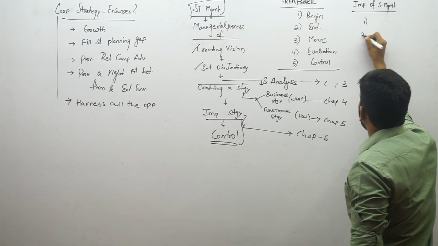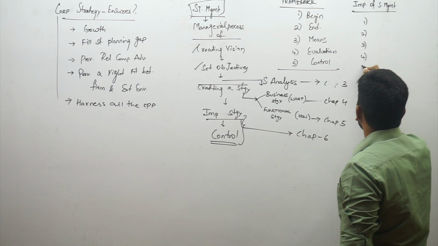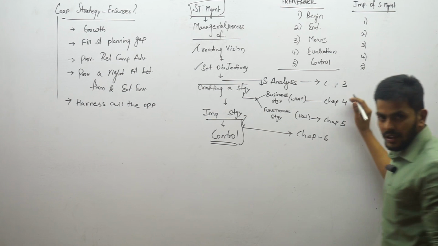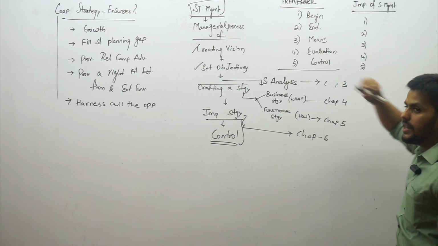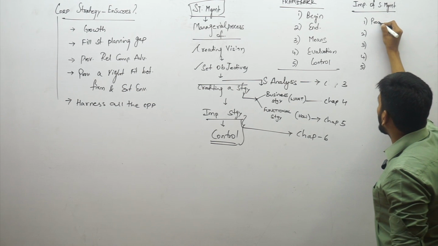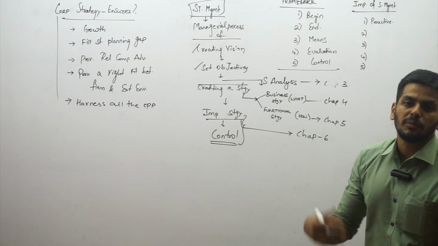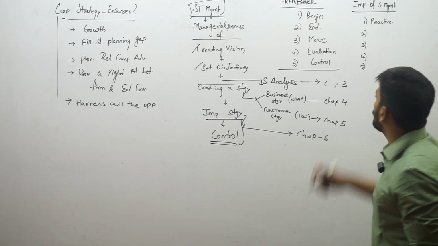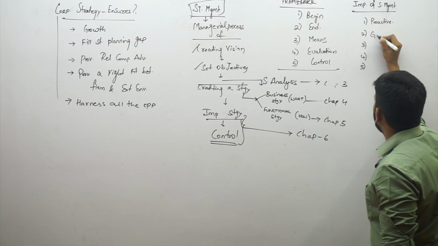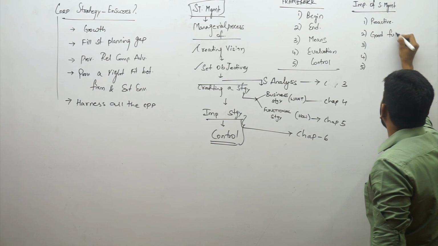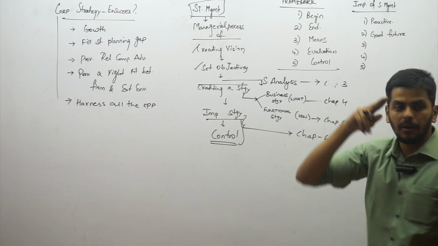5 points are there here, guys. Let me give you a quick insight of 5 points. In point number 1, I want you to remember only one word called proactive. It means importance of strategic management says it helps the firm to be more proactive. Then there are 2 points in the second one, which means it helps you to provide a good future for the firm. I want you to remember 2 words.